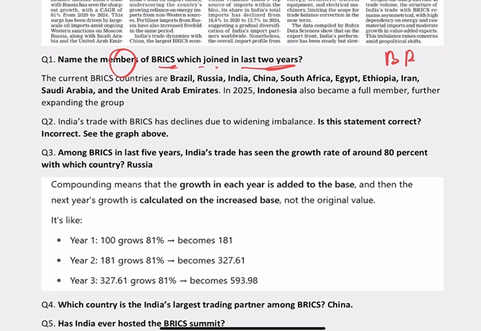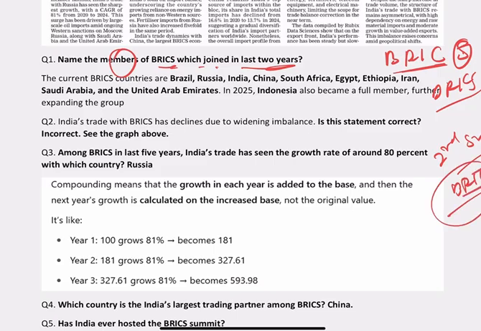Basically, first we had BRIC, then South Africa joined and it became BRICS. I'll show you later, but till the second summit it was BRIC only. Later it became BRICS. After this, a few countries joined last year, and you have to name them. I will not give you options; you have to write the names of the countries. This is a very effective exercise to recall things and learn for the prelims examination.